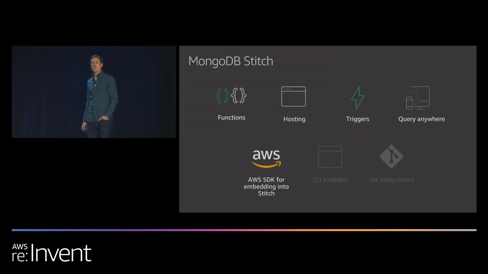It has native integration with the AWS SDK. You may have noticed this in Diana's code, but you do not need to import any special libraries to use AWS services. They just work. It provides a strong command line utility that makes it easy to create and manage projects. It also allows you to write your code locally and deploy it quickly. Finally, Stitch is natively integrated with Git, so you can leverage your existing development workflows and source control management processes.